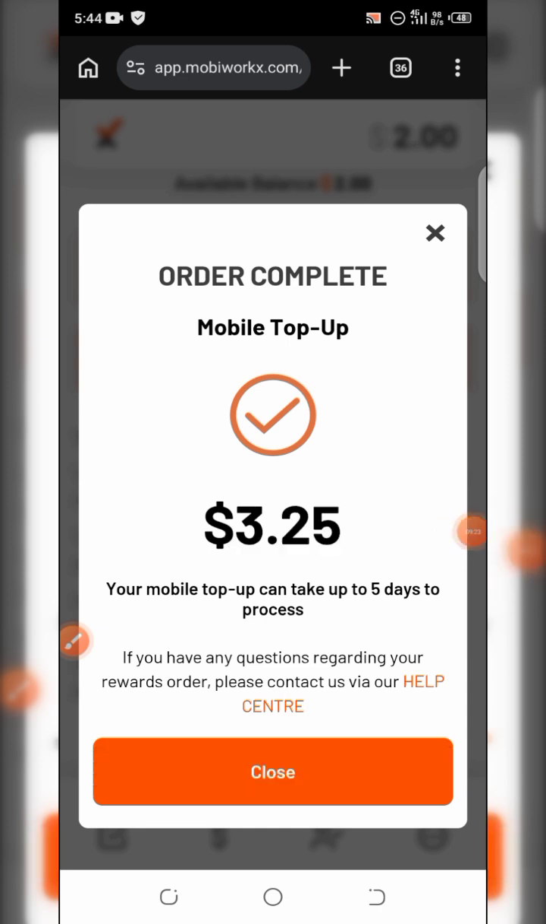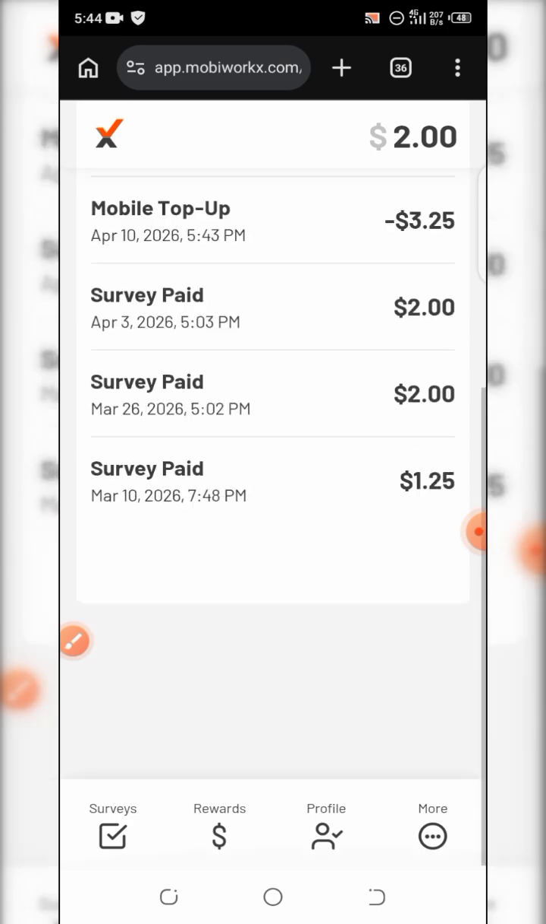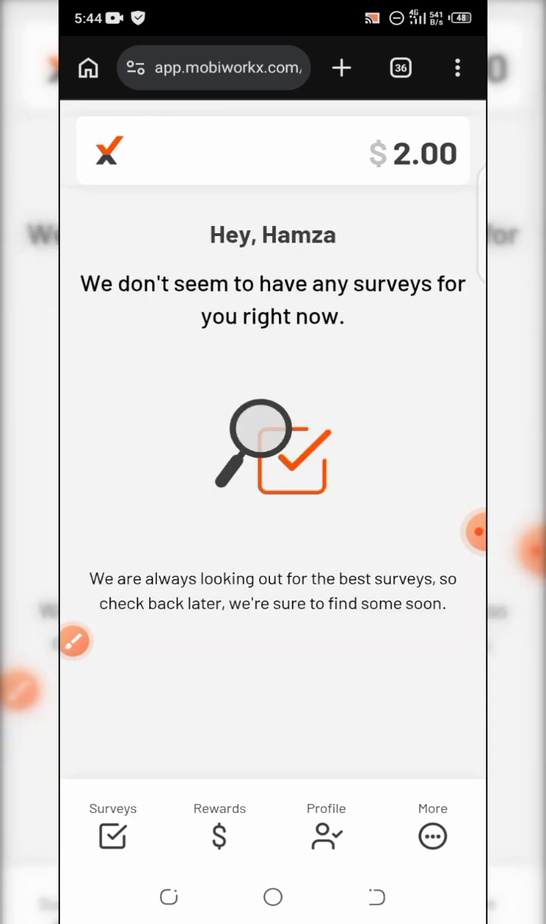So just for you to know, this app has been paying and is still paying. It has been paying many users and it's still paying. So all you have to do is get registered and start answering survey questions. It's quite easy. The surveys are very easy to navigate. I think that's all you need to know about Mobiworkx.